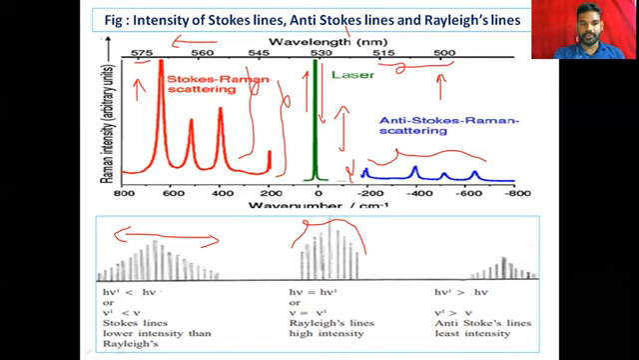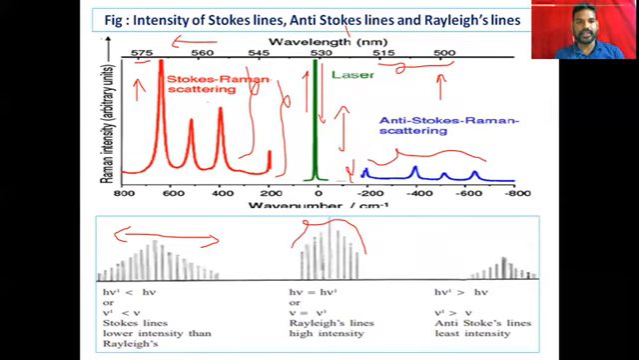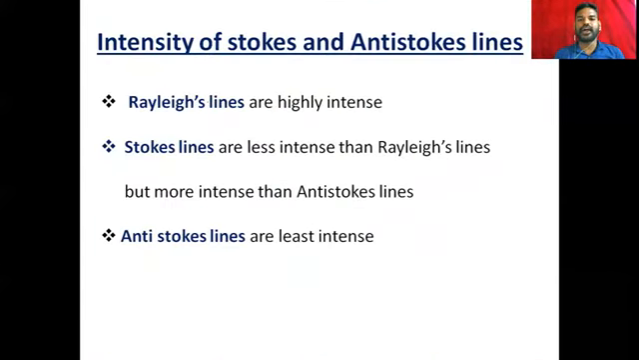And this is all that I explained. h nu means frequency, so this is the frequency, and intensity was also explained once in the previous slide. Rayleigh lines are highly intense. Stokes lines are less intense than the Rayleigh line, but more intense than the anti-Stokes line. Anti-Stokes lines are the least intense.